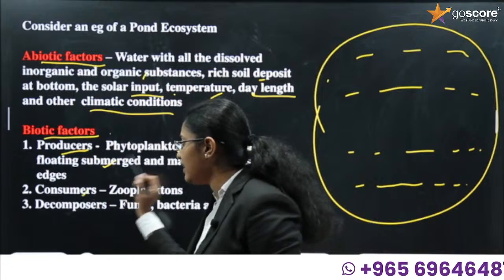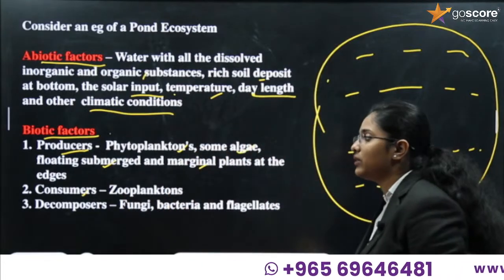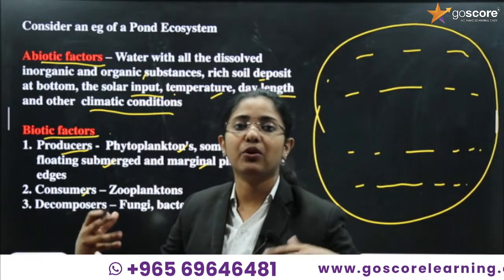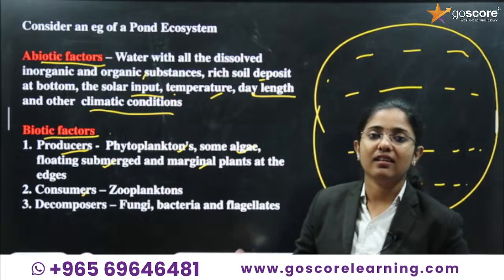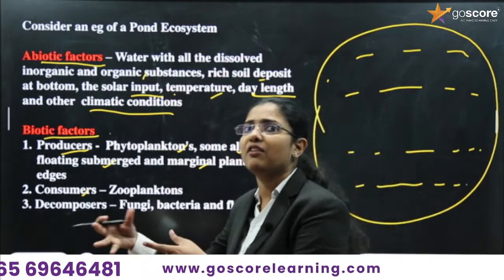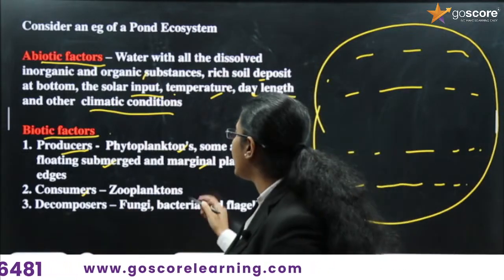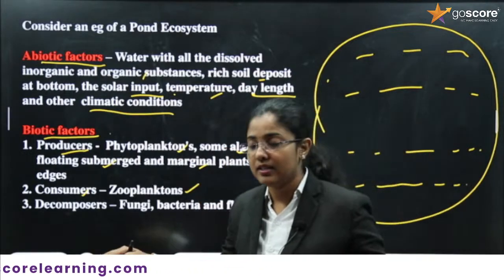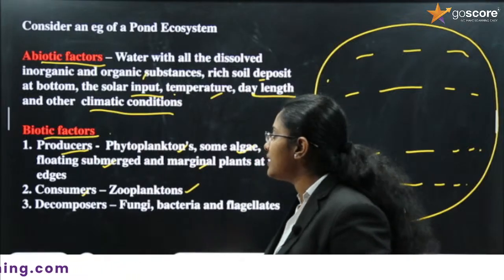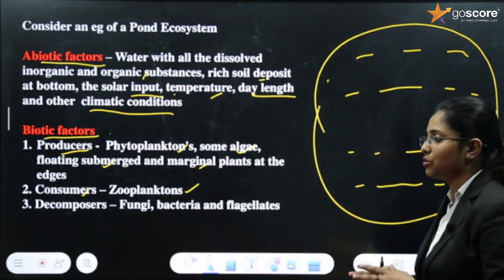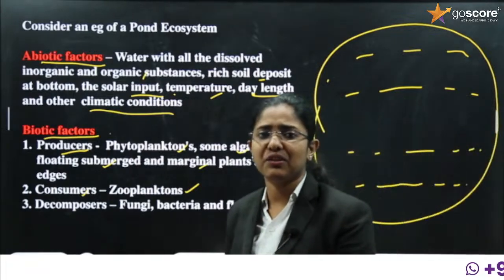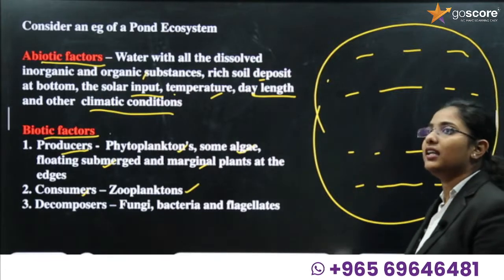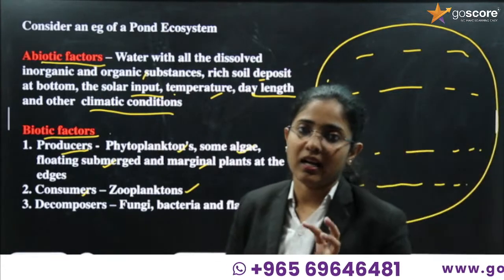Next, from producers we move to the next part, that is consumers. The producers produce the energy, and this energy is consumed by the next level of organisms. We can say zooplanktons inside the pond ecosystem are the consumers. If we also consider the fishes which we human beings keep inside the pond, then the fishes are also considered to be consumers.